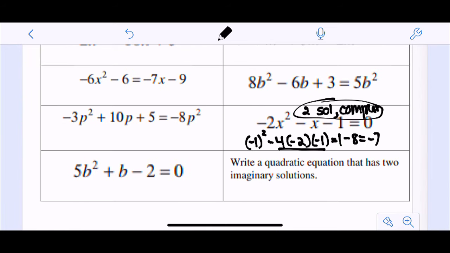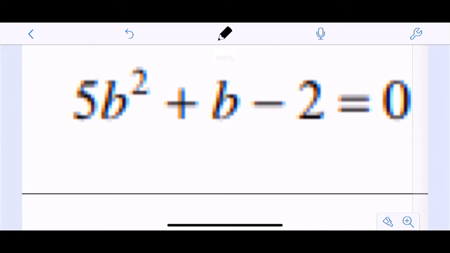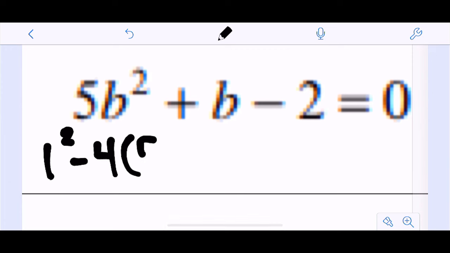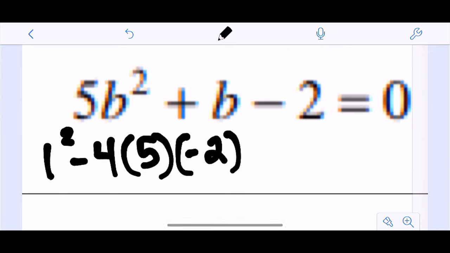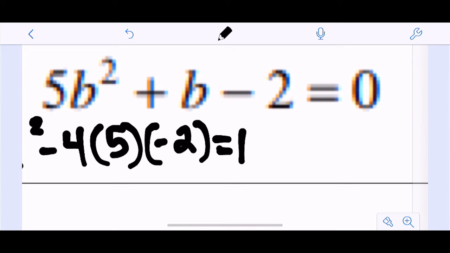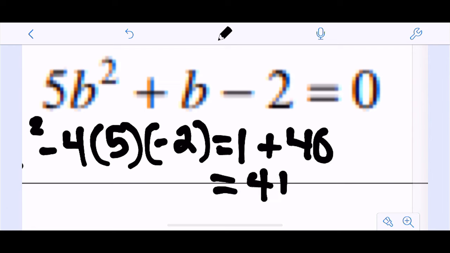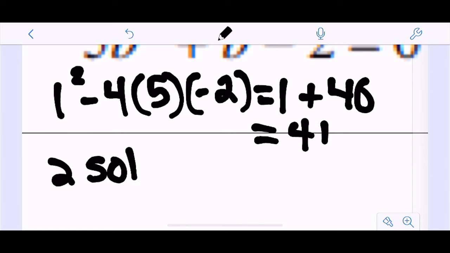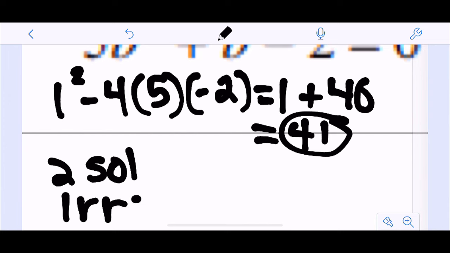All right, last one. 5b squared plus b minus 2. So b squared, which is 1, minus 4ac. So that's what's under my radical. So that's 1 minus negative 40, which is really plus. So that's 41. So think about that. Not imaginary, because the number under my radical is positive. So this would have two solutions because I'm adding and subtracting something. I don't know the square root of 41, so that means these would be irrational.